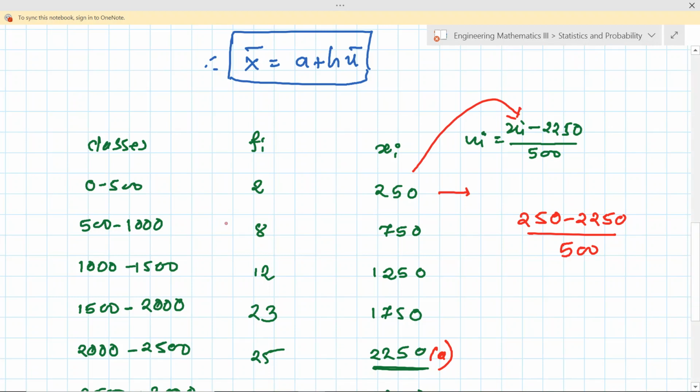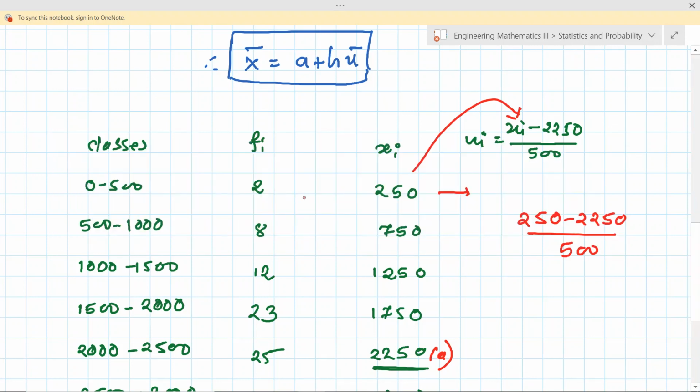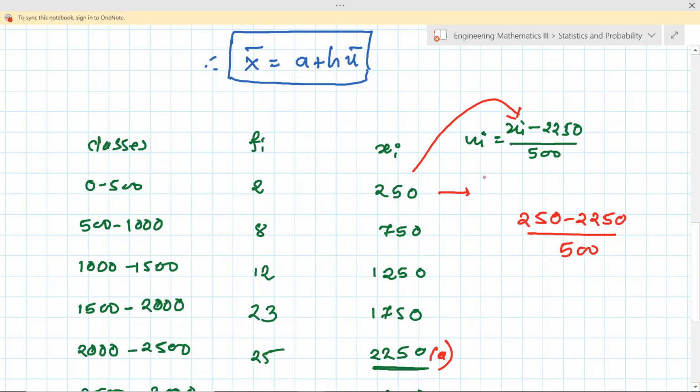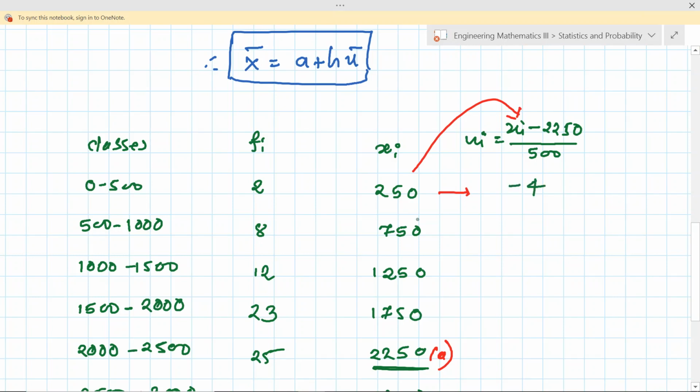What is this value? 250 minus 2250. Yes, very good. Minus 4. This value is minus 4. So the first value is nothing but minus 4. What about the second? If we replace, 750 minus 2250 divided by 500.